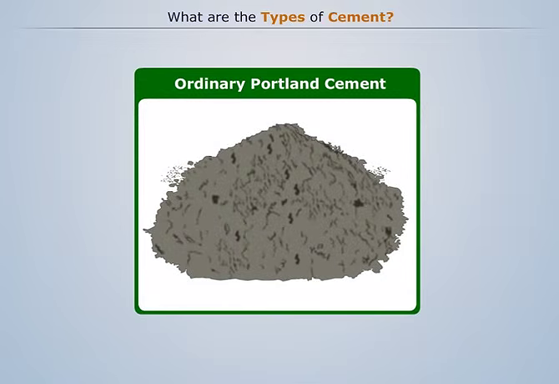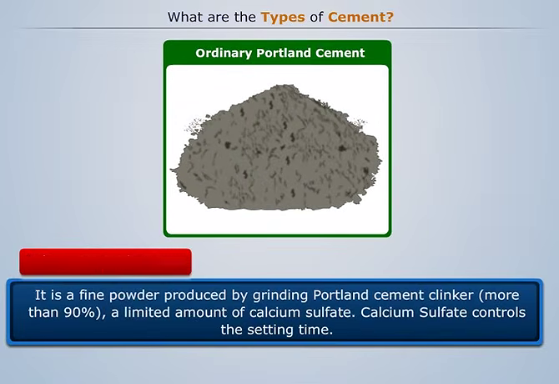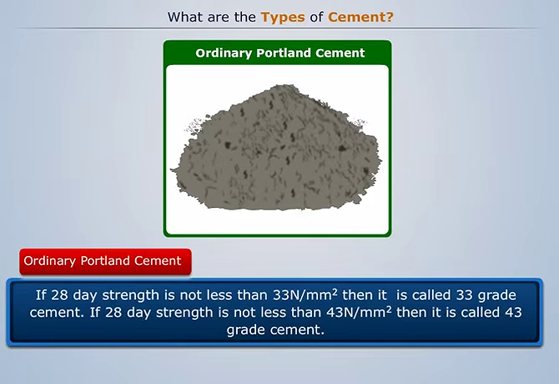Ordinary Portland cement. It is a fine powder produced by grinding Portland cement clinker, more than 90%, with a limited amount of calcium sulfate. Calcium sulfate controls the setting time. These are available in many grades, namely 33 grade, 43 grade, 53 grade, etc. If 28-day strength is not less than 33 N per mm square, then it is called 33 grade cement. If 28-day strength is not less than 43 N per mm square, then it is called 43 grade cement.